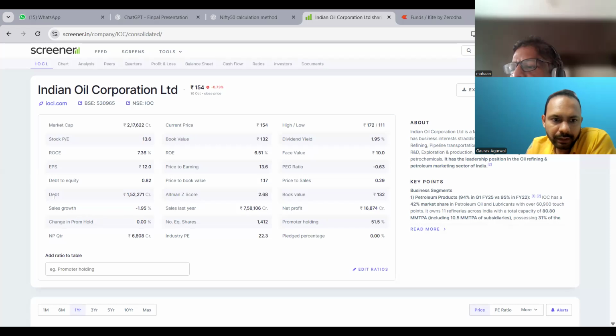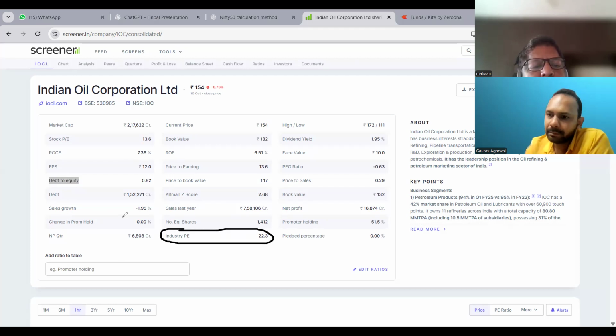Here it will show you the debt to equity ratio, and so many parameters. Apart from PE, there is one more thing called industry PE. Similarly, the PE for a company is there, and they also have a PE for the whole industry. That you can also check.